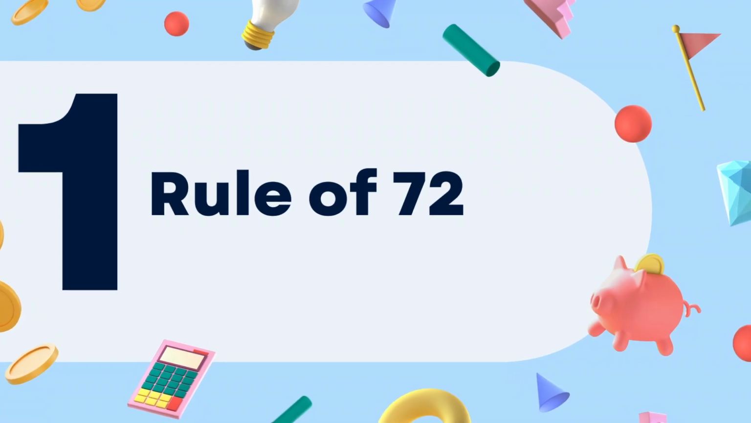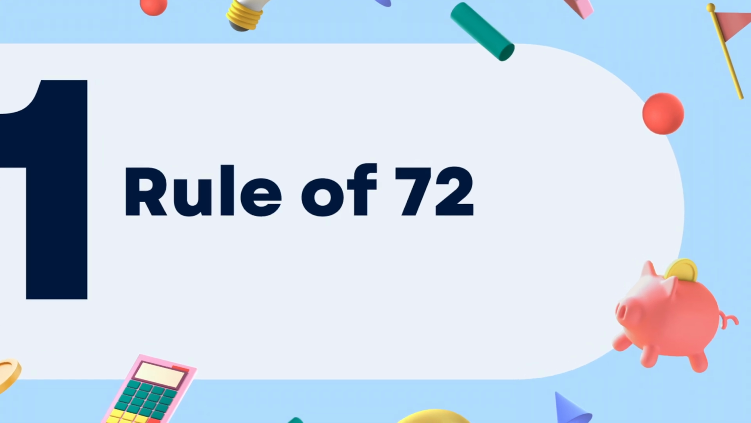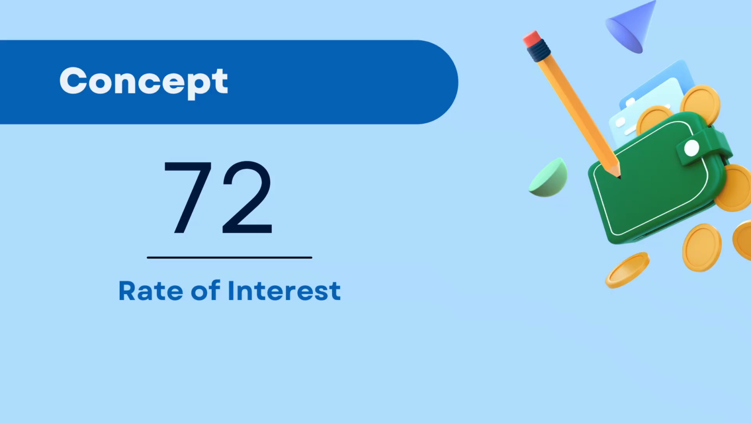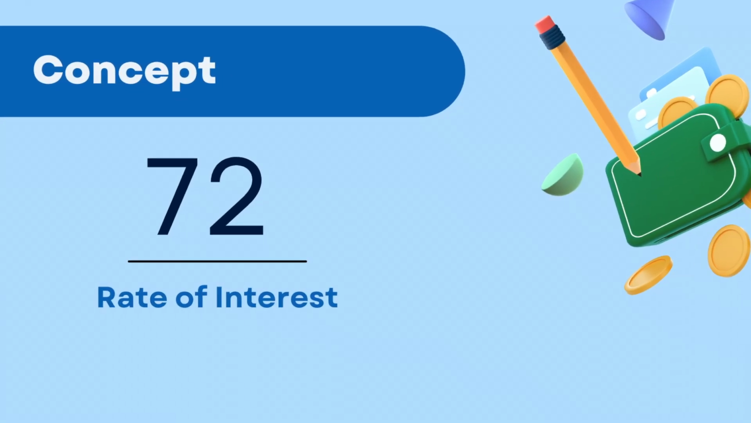Rule number 1. Rule of 72. What is meant by that? You all know the power of compounding. After some time, your investment will double and it will grow exponentially. How long will it take for my investment to double? It's very simple. Divide 72 by the rate of interest.